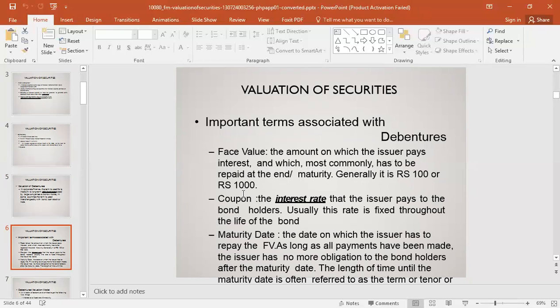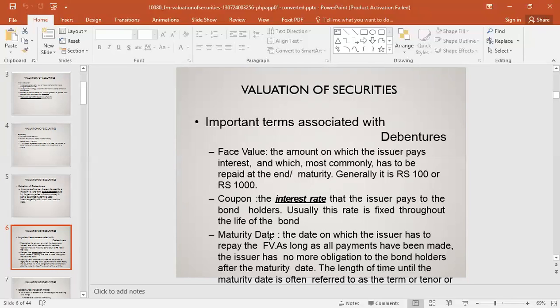What is the coupon rate? Coupon interest is the interest rate that the issuer pays to the bondholder. ठीक है, जो इशूअर पे करता है किसको, बॉन्ड होल्डर को. Usually this rate is fixed throughout the life of the bond. ठीक है, ये कब तक फिक्स होता है, जब तक बॉन्ड की लाइफ हो, जब तक वो मैच्योर ना हो.